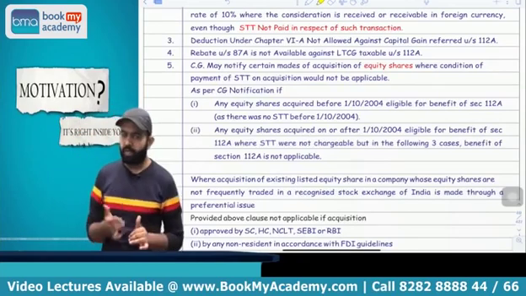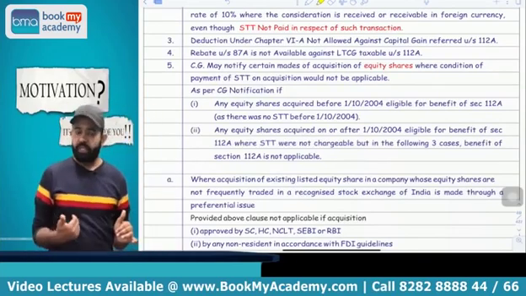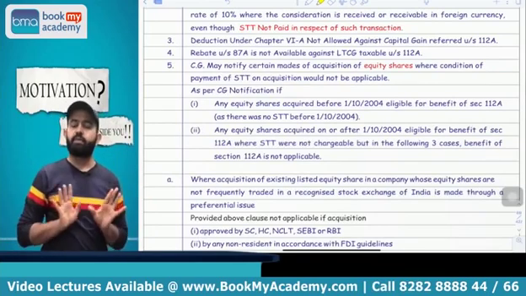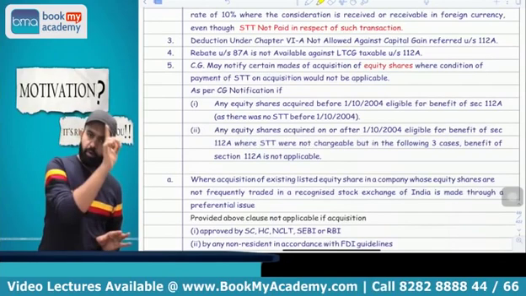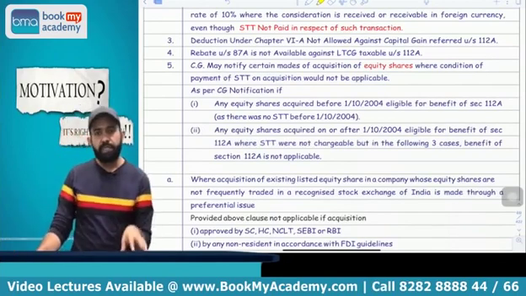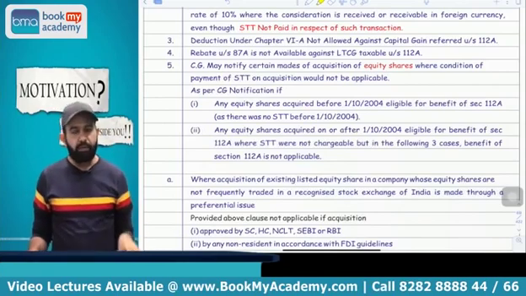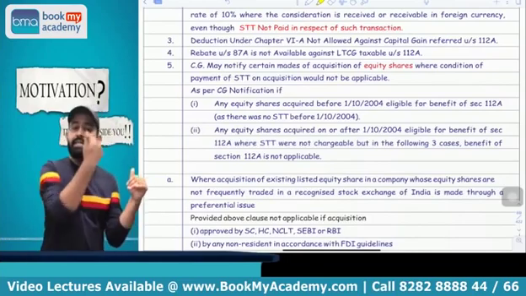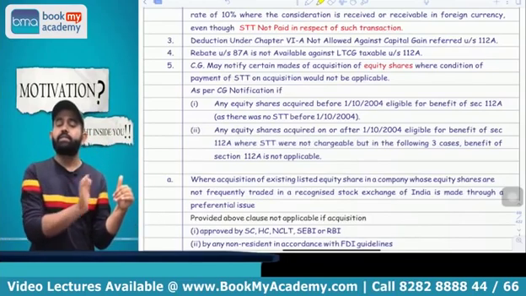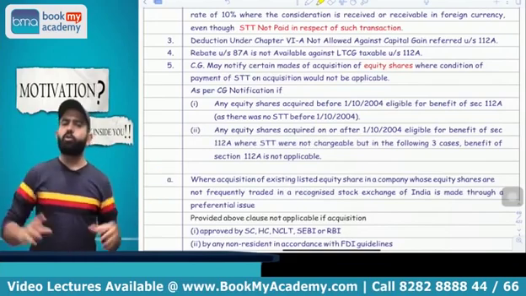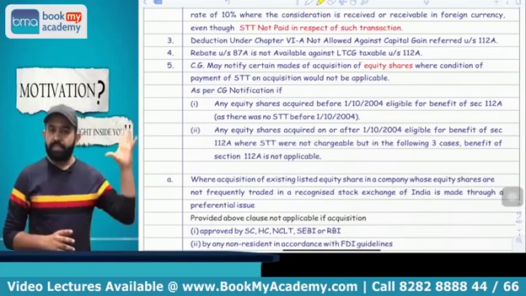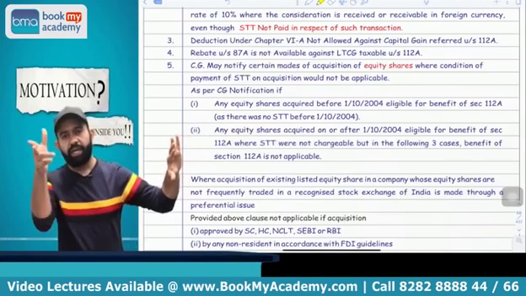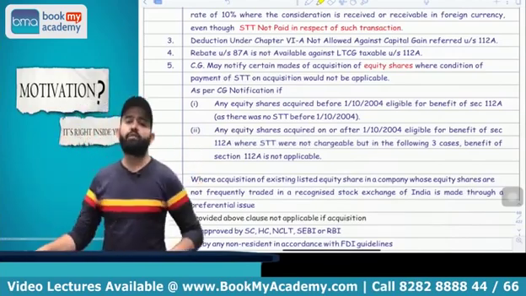Everyone please pay attention. In case of equity shares, there is a condition that STT should be paid at the time of acquisition as well as at the time of transfer. But the CBDT has the power, given under this section, to notify certain transactions, and on those transactions, even if STT at the time of purchase is not paid, it is okay, no problem, the benefit of 112A is applicable. Means there are certain transactions where STT is paid only at the time of sale, and then also the benefit of 112A is applicable.